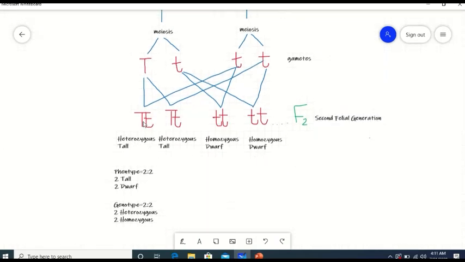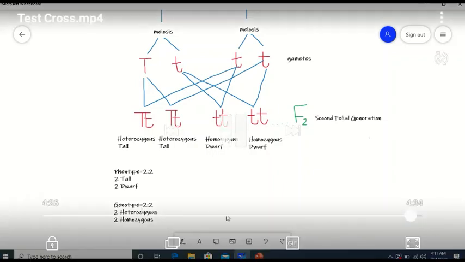They were heterozygous tall, homozygous dwarf and homozygous dwarf. The phenotype ratio for the test cross was 2:2. Two are tall, two are dwarf. Then these are cancelled and become 1:1. The genotype ratio was 2:2. Two are heterozygous and two are homozygous. Again they are cancelled, and they become 1:1.